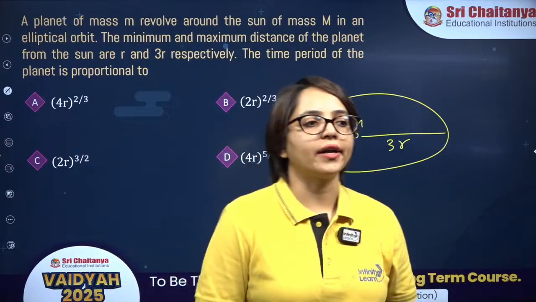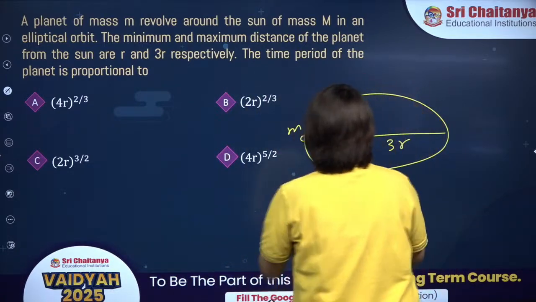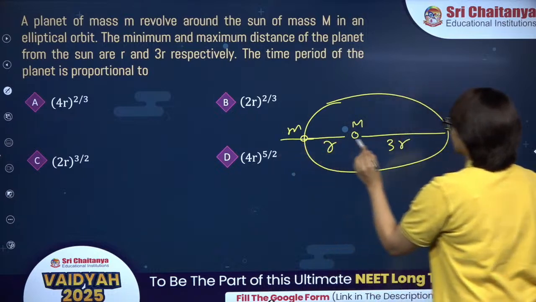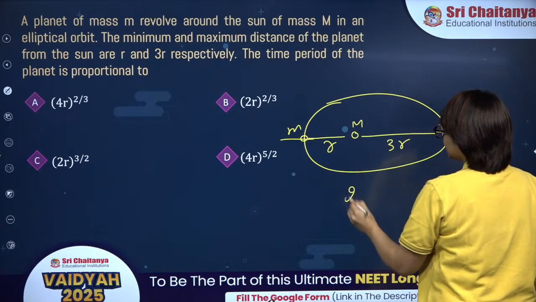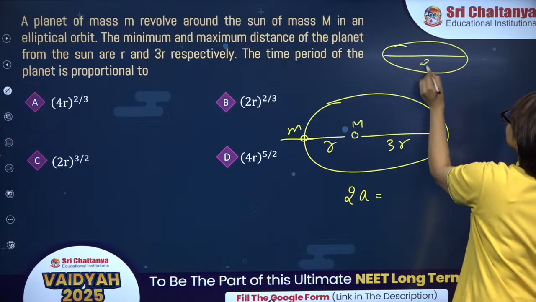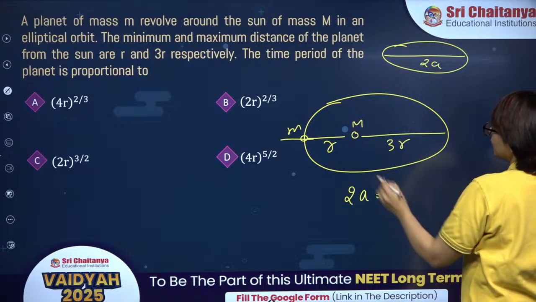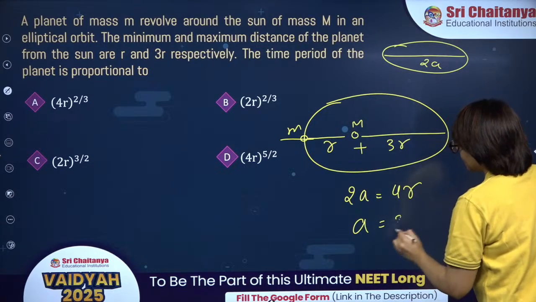Option C, well done. See, this complete is the major axis. If you look at this one, this complete is the major axis. So, major axis is 2a. For an ellipse, this is the total major axis which is equal to 2a, but it is given as r plus 3r, 4r. So, a will be 2r.